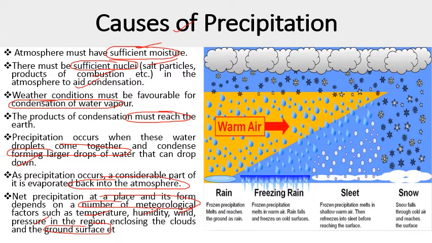So these are the factors which govern the rate of precipitation in any place, and they are responsible for precipitation of the water vapors.